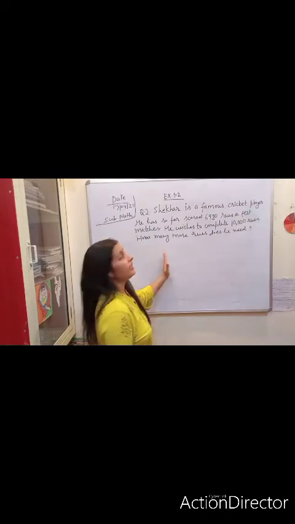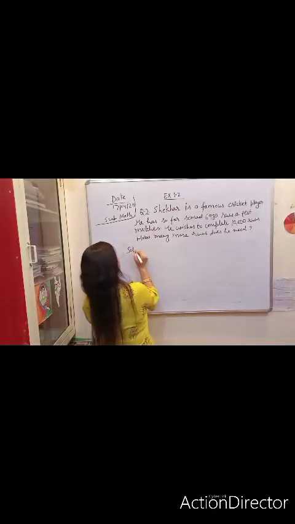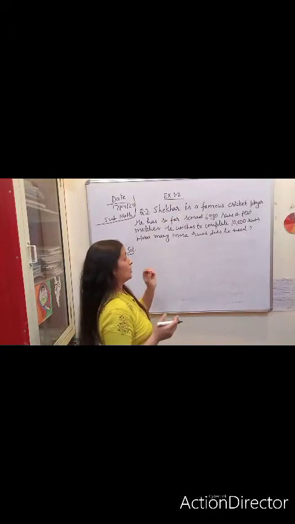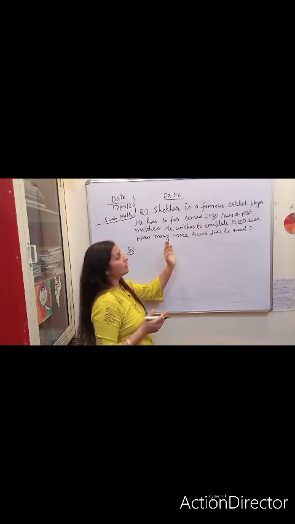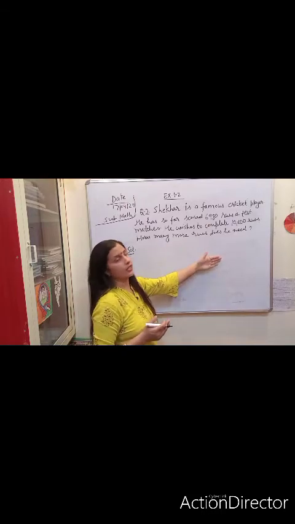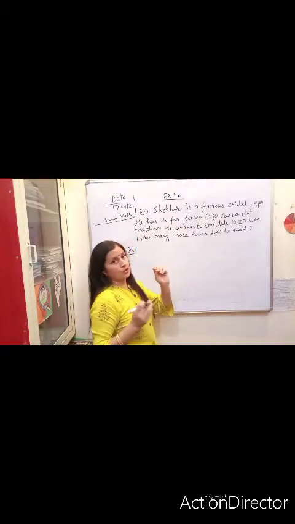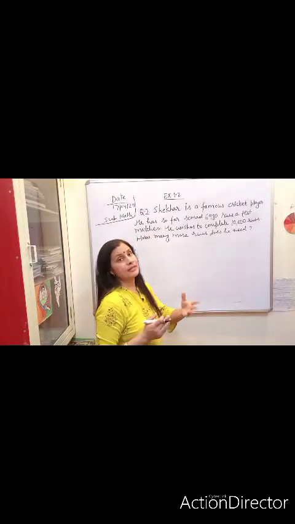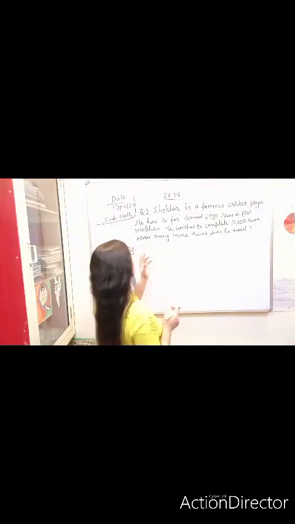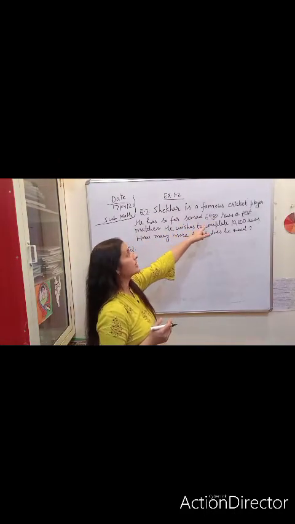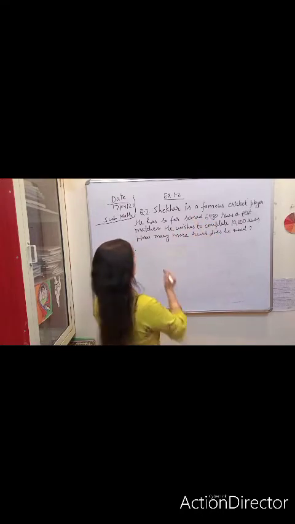First I am going to write a statement here. Because you are in 6th grade, you should write a statement. You are not supposed to do direct calculation. I know that you will get marks for calculation, but you have to know how to write statements in a word problem. Okay, so solution. Sekhar is a famous cricket player. He has so far scored 6,980 runs.